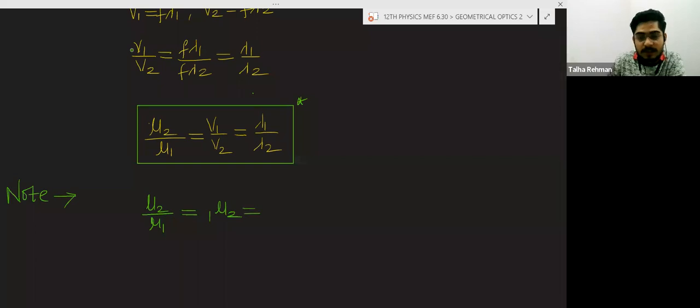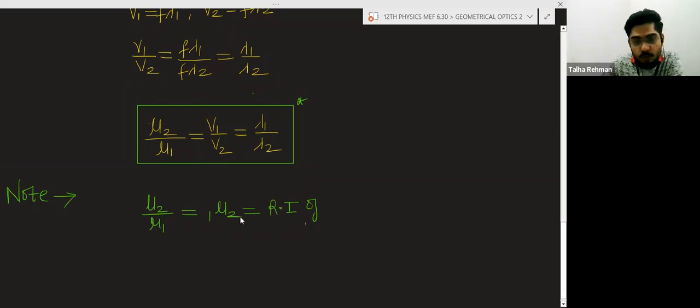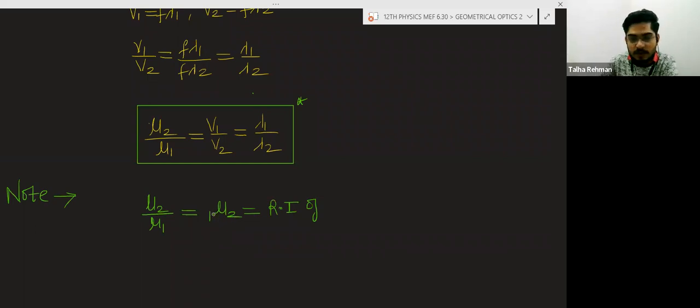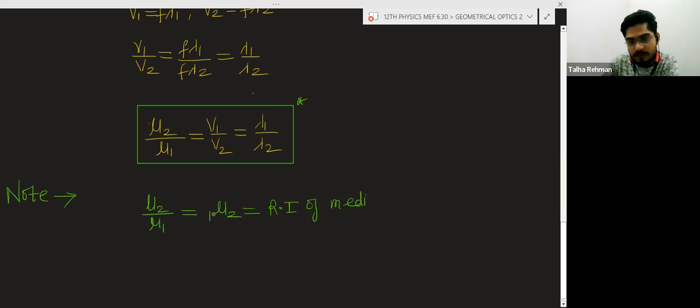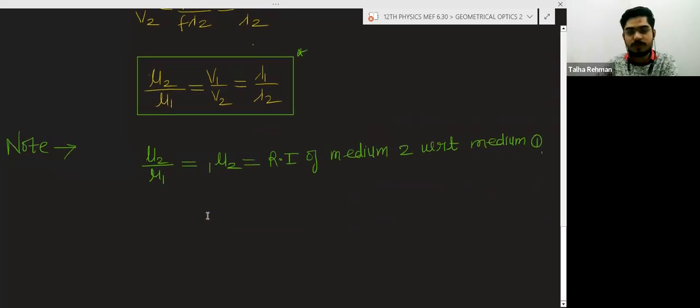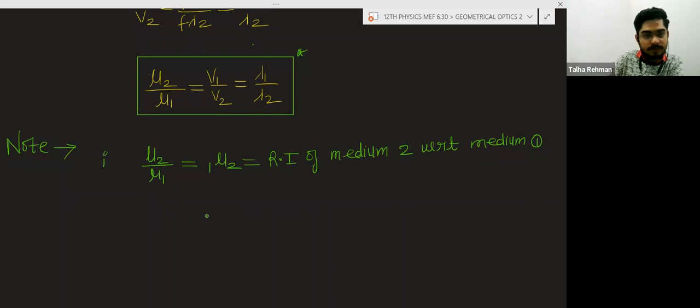This means the refractive index of medium 2 with respect to medium 1. Okay. Refractive index of medium 2 with respect to medium 1.